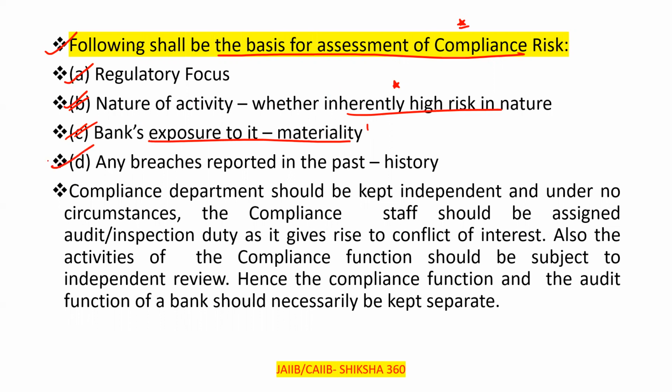Fourth one is any breaches reported in the past, or history. If there are any breaches, meaning we are not following something, or any drawback from that. So for the assessment of compliance risk there are four points. First, regulatory focus. Second, the nature of activity, whether inherently high risk in nature. Third, the bank's exposure to it. Fourth, any breaches reported in the past or history.